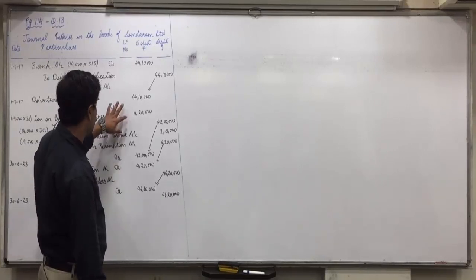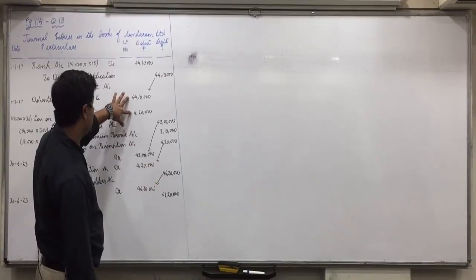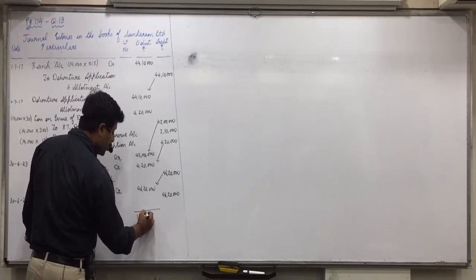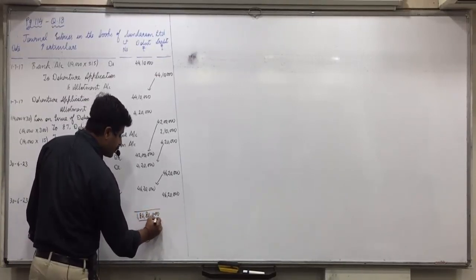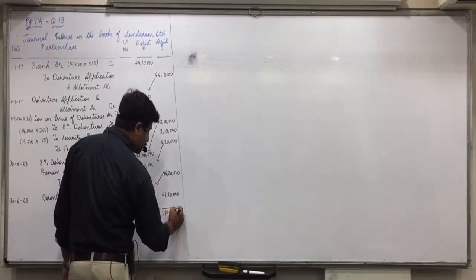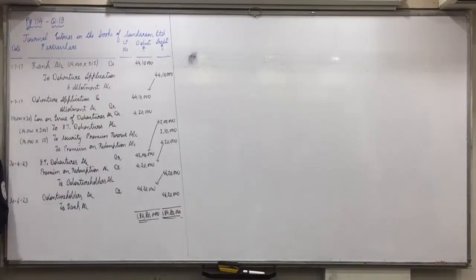So 46,20,000, and the total comes to 1,84,80,000, 1 crore 84 lakh 80,000. Did everyone understand this? Now one more question. Question 17 I'll do on the board, then question 16 you'll try on your own.